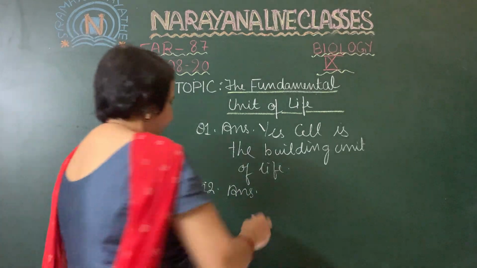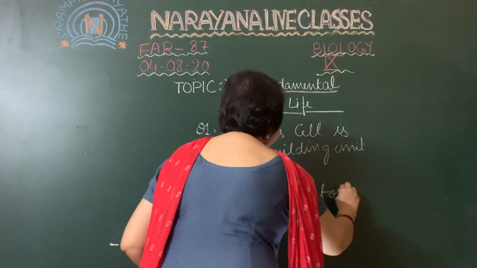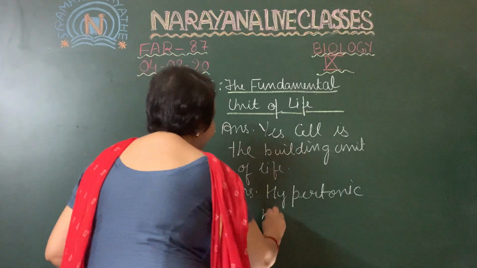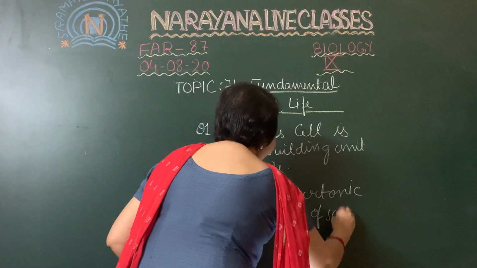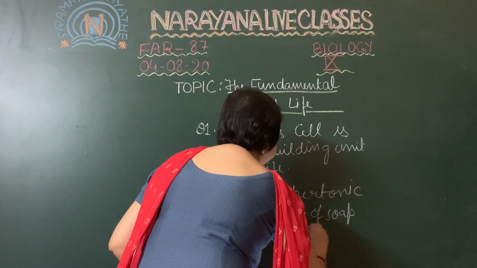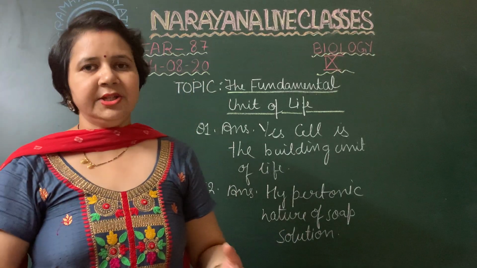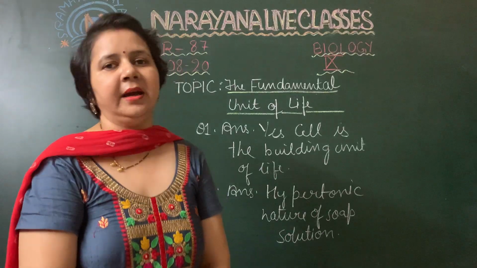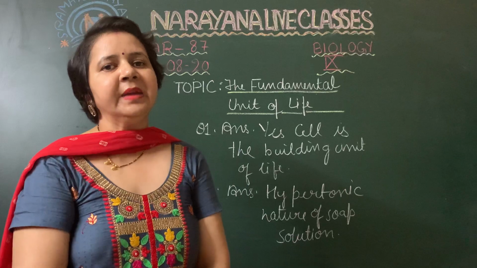because of the hypertonic nature of the soap solution. We always wash our clothes in a solution of soap or detergent powder, so that solution is basically hypertonic, and it takes water out from our cells.